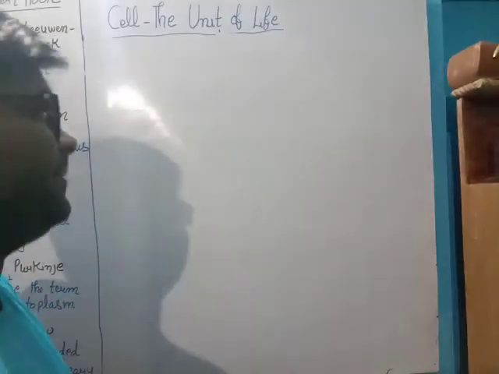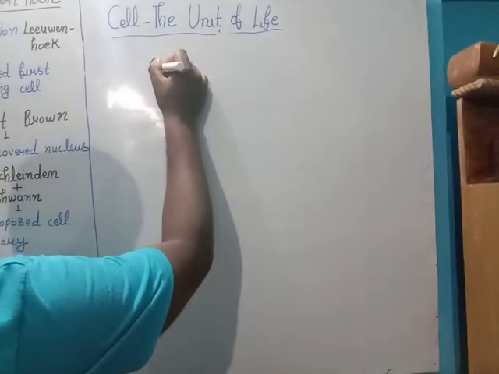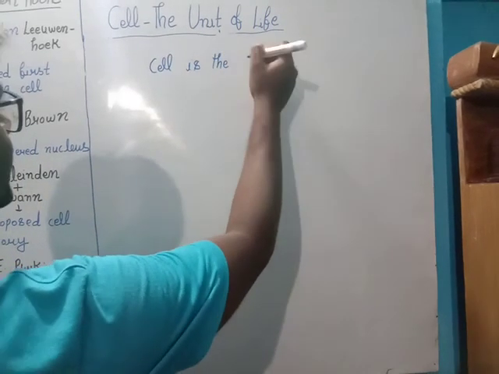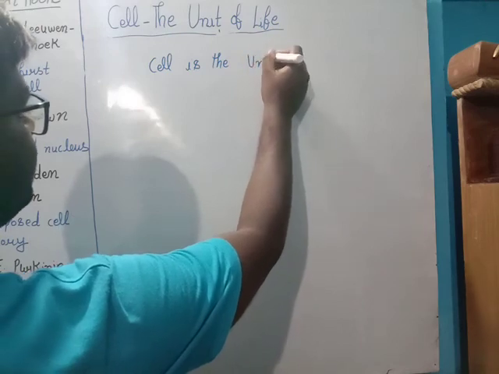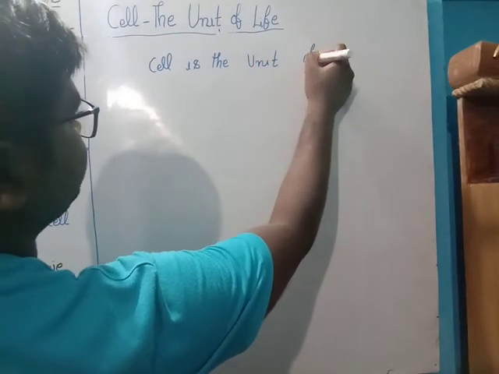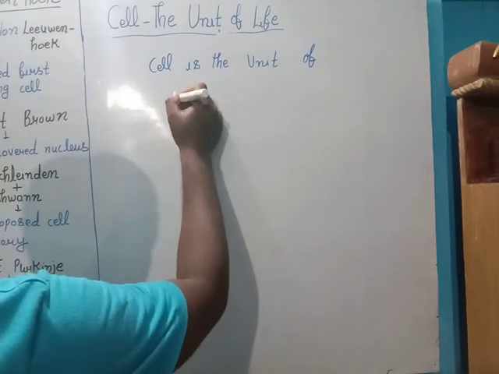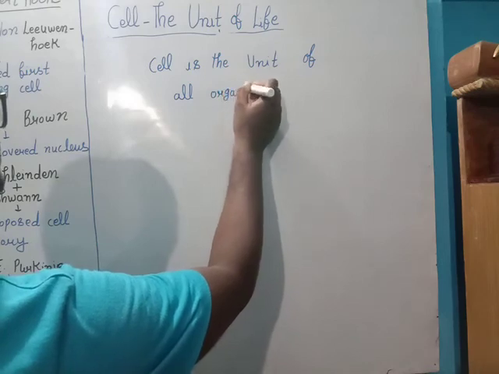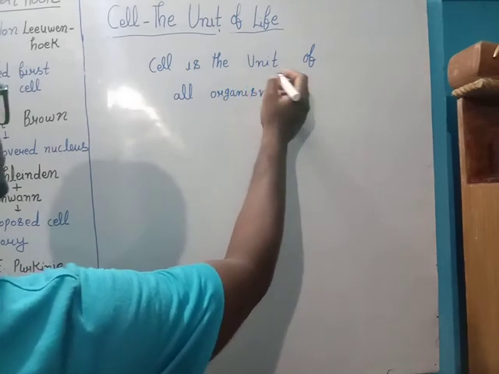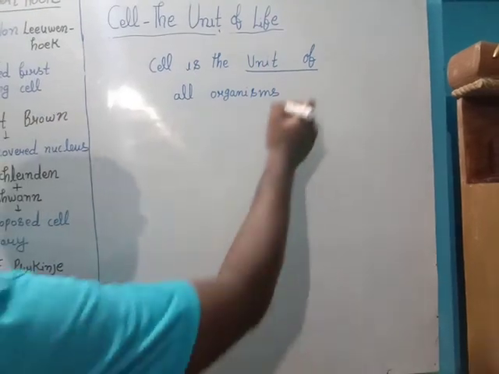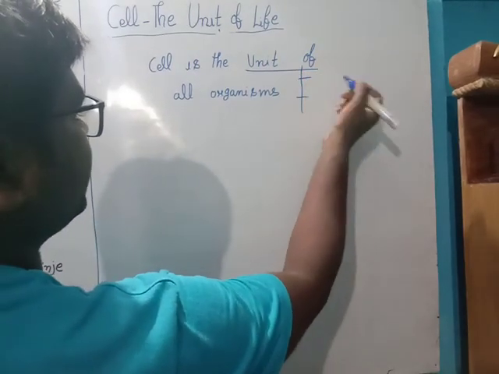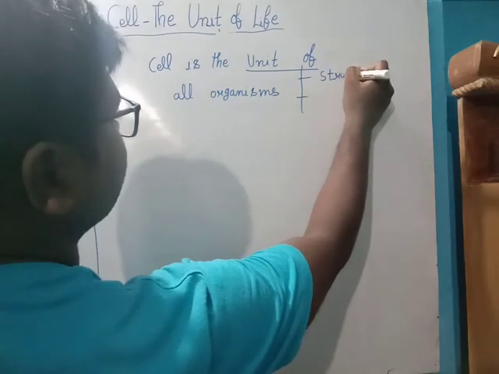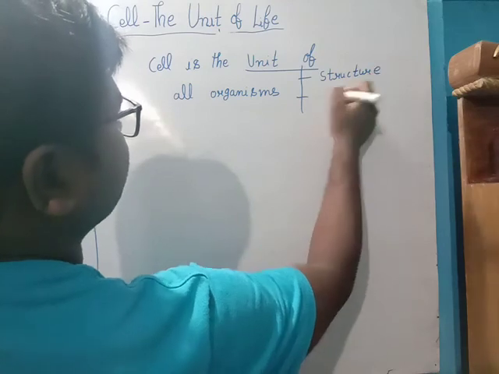Let's define cell. Cell is the unit of all organisms. When we say unit, we have two names: structure and function.